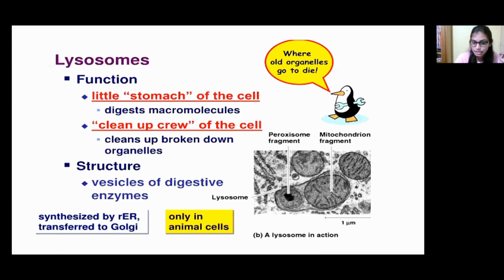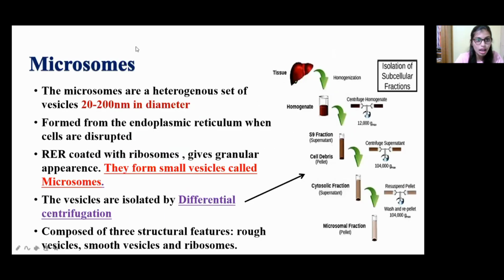And the important thing is it is only present in animal cells. Okay, this lysosome is not present in plant cells. So see here, this is the peroxisome fragment, meaning the waste material will get fragmented inside the lysosomes, and this is the mitochondrial fragment. Okay, meaning it has to be digested. If it is not used in our body, this lysosome goes and fragments that part and removes that part in our body.